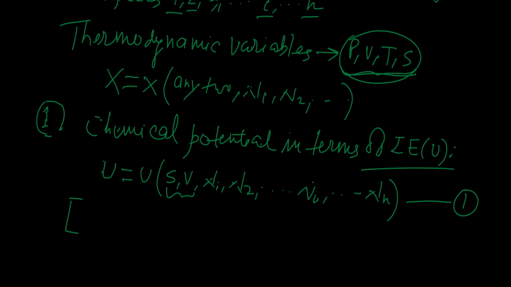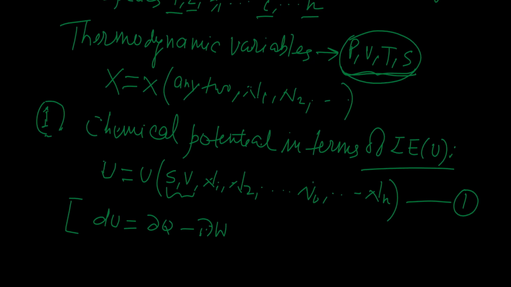According to the first law of thermodynamics, change in internal energy is equal to what? dU is equal to delta Q minus delta W.